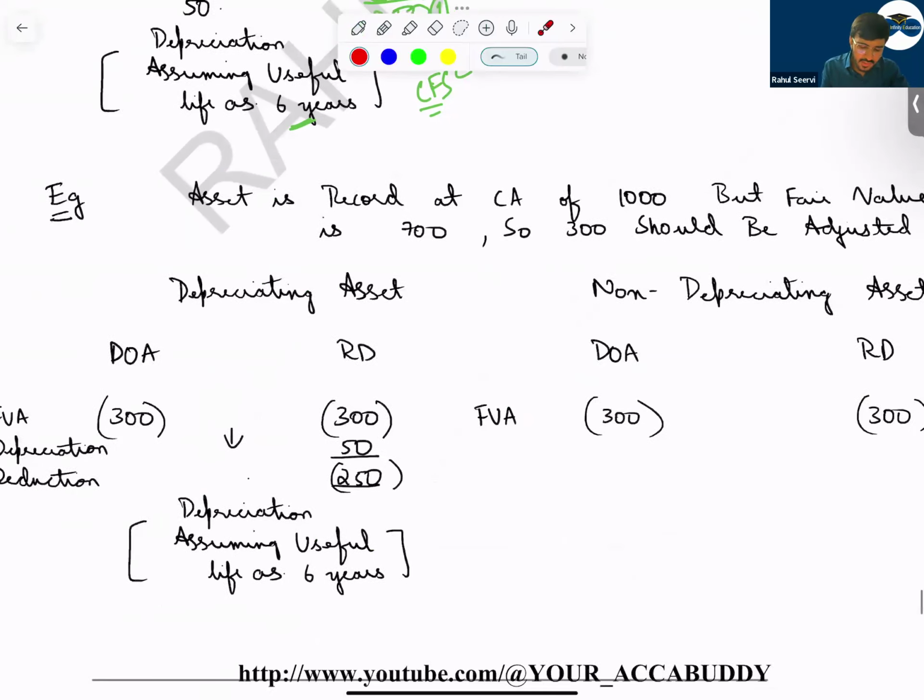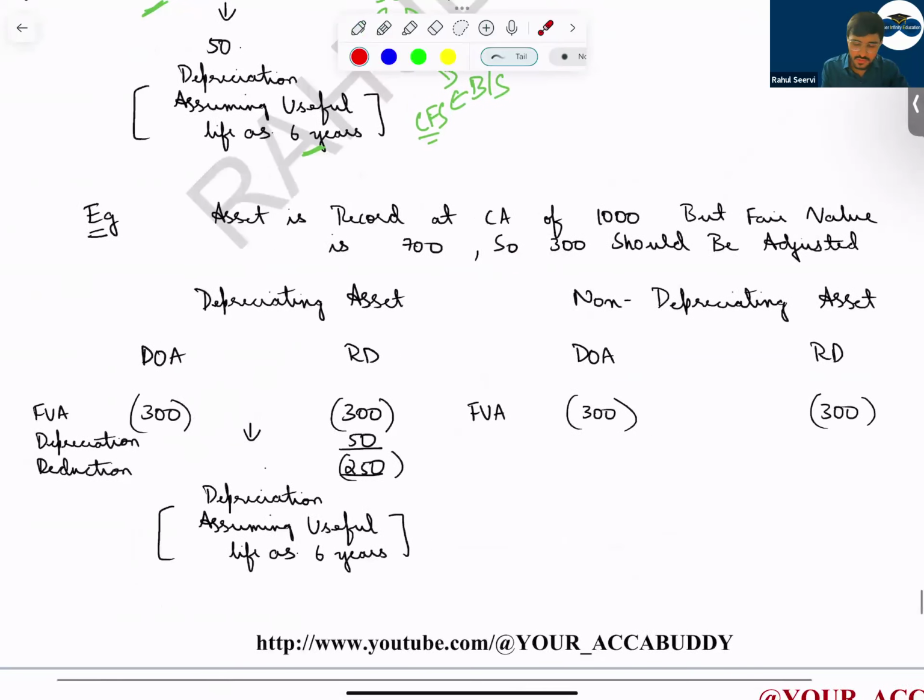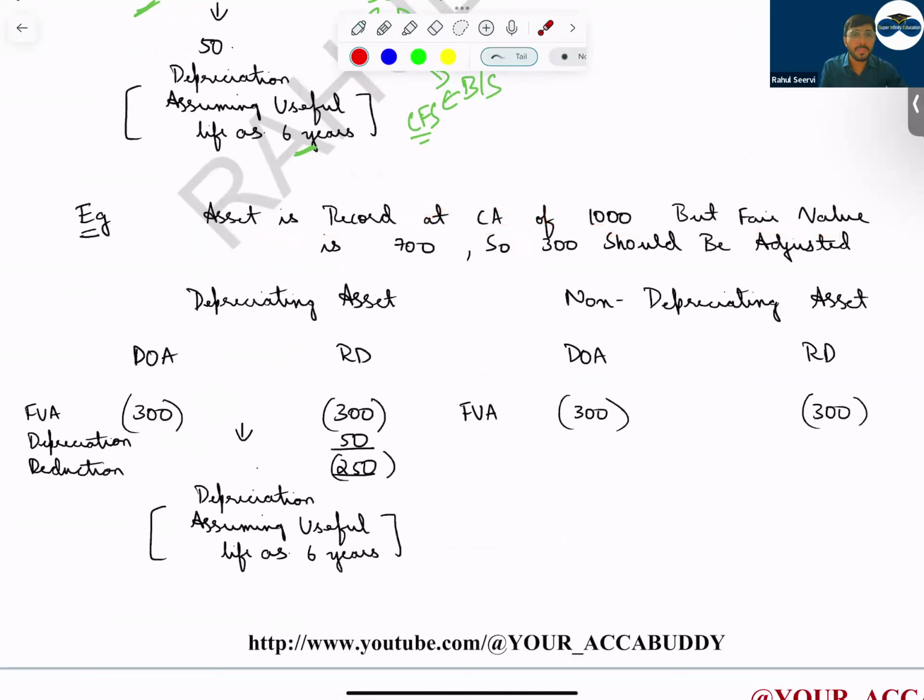The second example: an asset is recorded at a carrying amount of 1000, but the fair value is 700. So there is a decrease in the value. If there is a decrease in the value of the asset, the value of the equity also will come down. Net asset value will come down. So here also you will take 300.